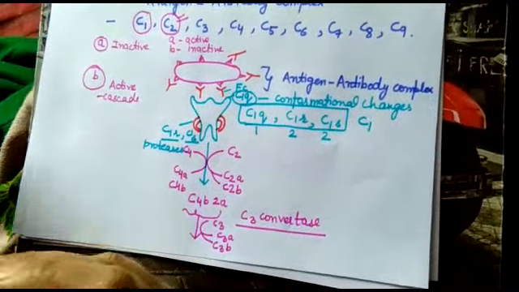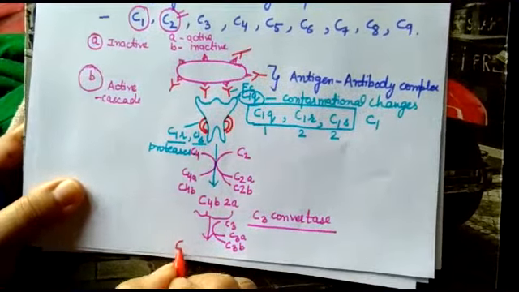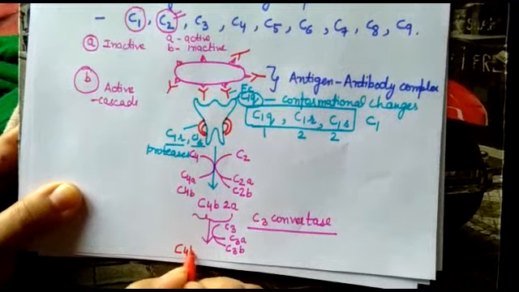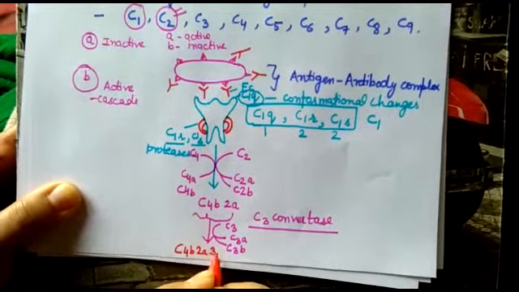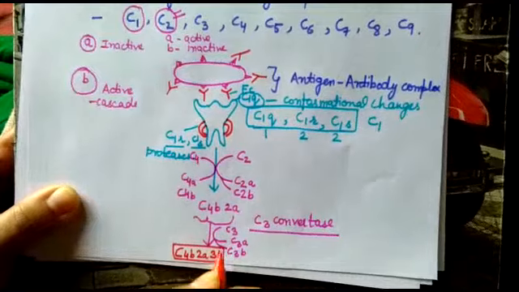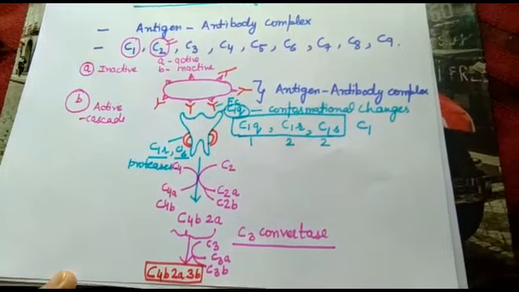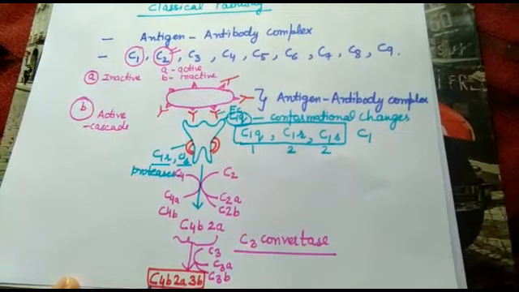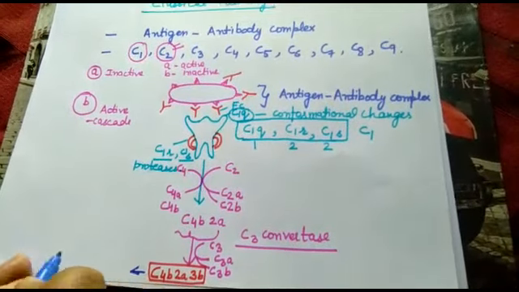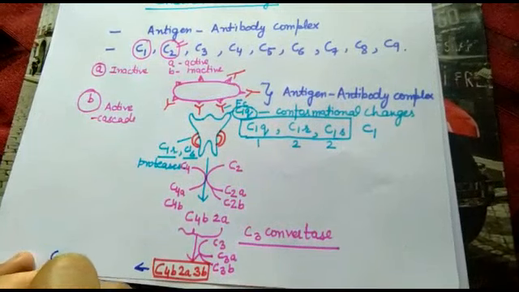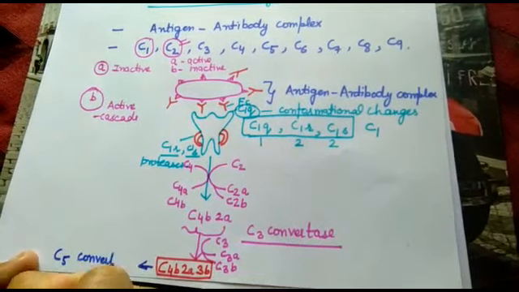The complex now formed is C4b2a3b complex. This complex is further called C5 convertase.